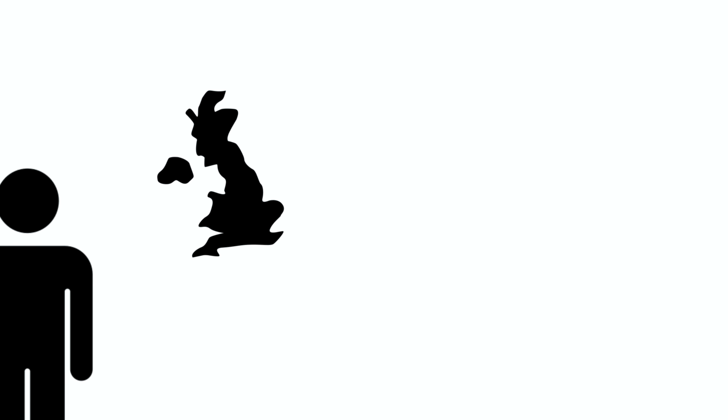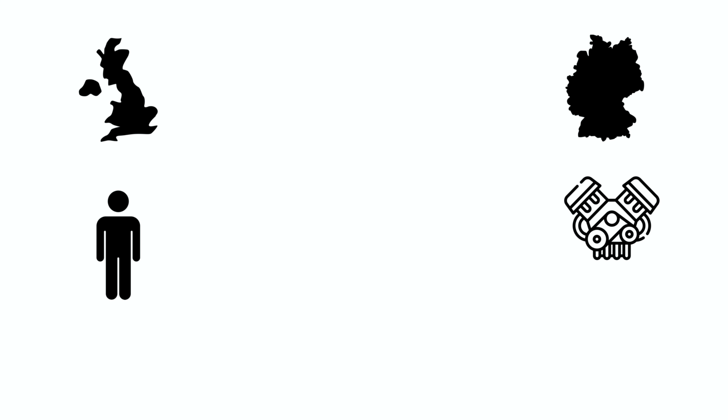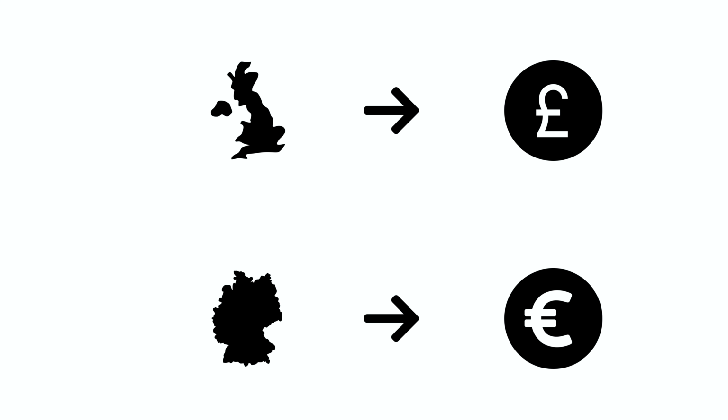Assume that there's a car company in UK and it wants to buy an engine from a German company. But these two countries do not have the same currency. UK uses pounds whereas Germany uses euros. So how will they complete the transaction? Well, basically once the UK company receives the engine, it will go to the foreign exchange market.